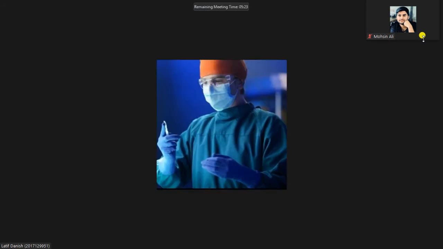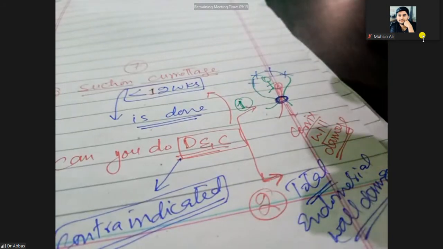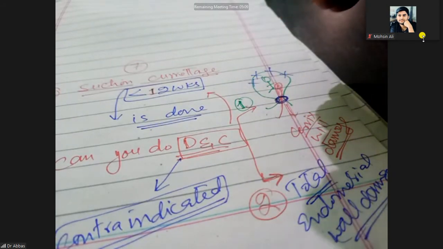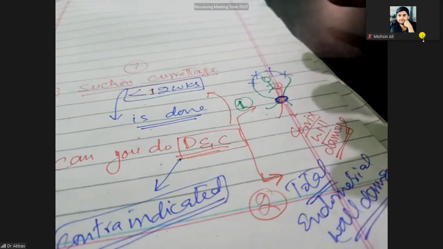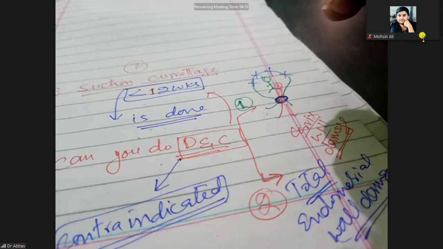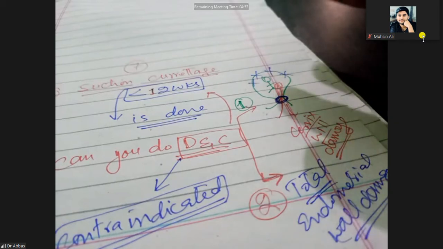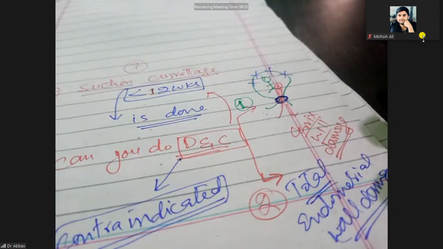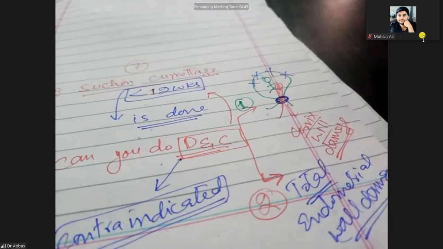What is the second reason? The second reason is that if you do the D and C, dilatation and curettage, you are entering the curette. The fetal parts are not properly developed, the membranes are already ruptured or going to rupture, and this curette can damage the complete endometrial wall. The endometrium has glands and blood vessel layers, so those will be completely damaged, and there could be a complication in the near future.